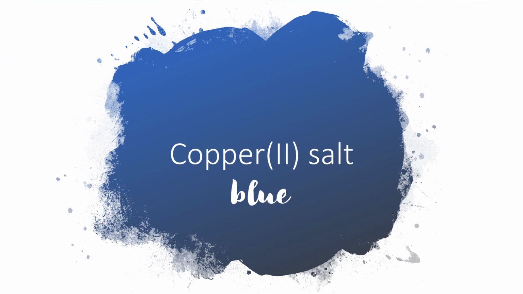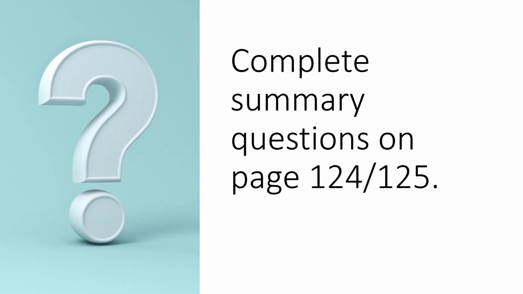So if they give you an example that you haven't seen in this table, the general rule of thumb for a copper 2 salt is that it will be blue. Okay, so say it's one that you haven't seen here before. You should just write blue as your answer if you're stuck or if you take a mind blank. Make sure you've got all of the spaces completed on page 123 for your table and use that to help you. Once you get that done, I want you to move on to page 124 and 125 to the summary questions.